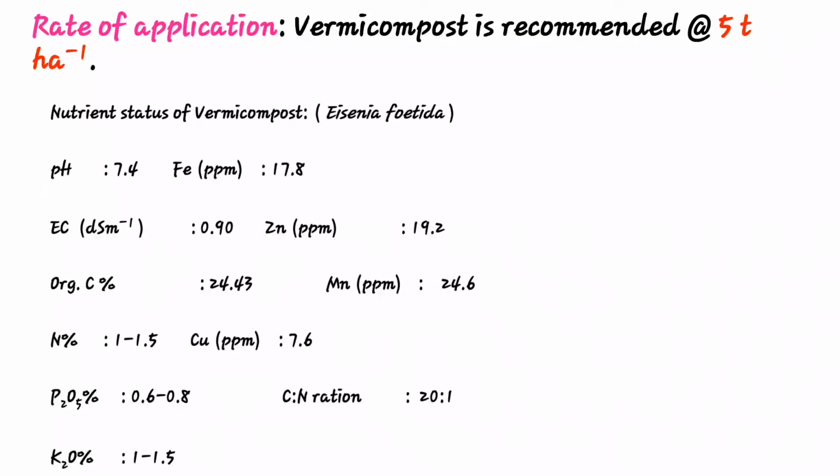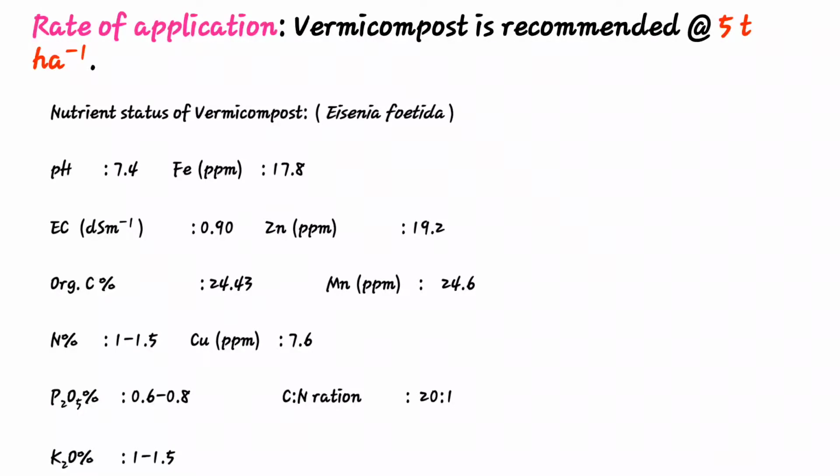The pH of vermicompost is 7.4, electrical conductivity 0.90 decisiemens per meter, organic carbon about 24.43%, nitrogen from total nitrogen 1 to 1.5%, phosphorus pentoxide 0.6 to 0.8%, potassium oxide 1 to 1.5%.